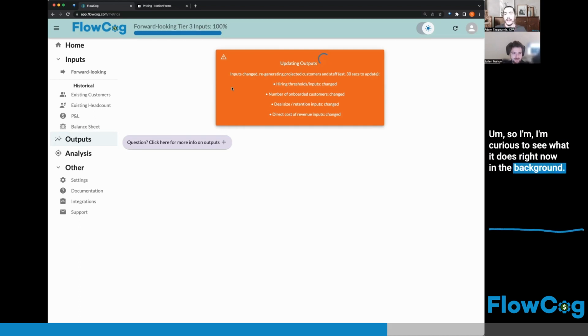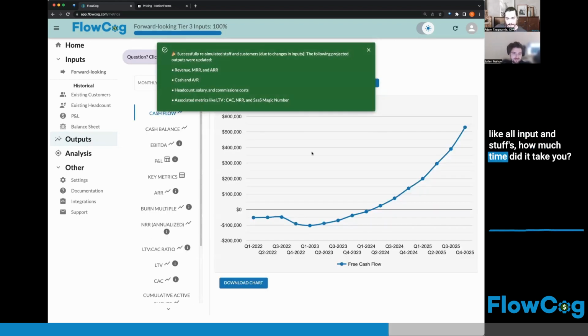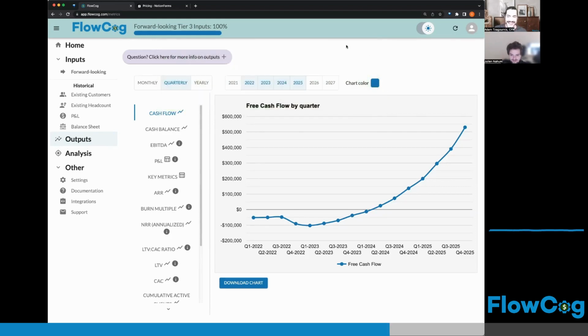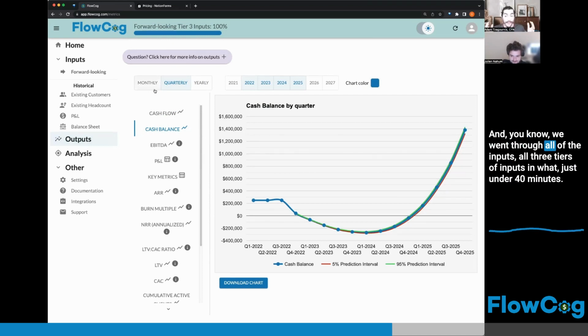Right now in the background, how many models did you do before deciding on all these inputs? Because there's a lot of things. How much time did it take you? How many models did you do before coming up with that? A lot of them. Definitely a lot. This is part of it too, understanding which inputs are important. And we went through all of the inputs, all 3 tiers of inputs, in just under 40 minutes.